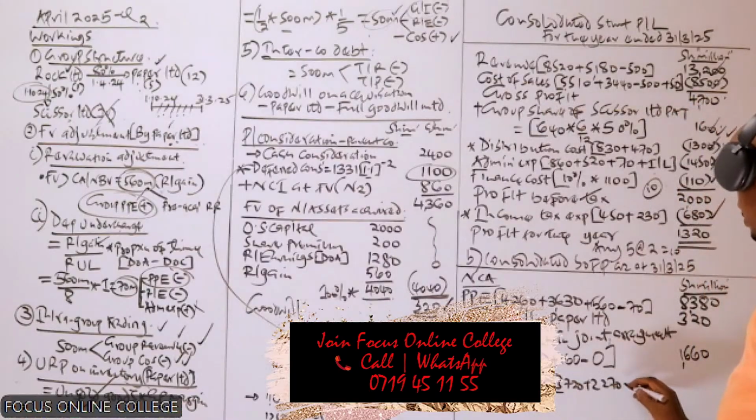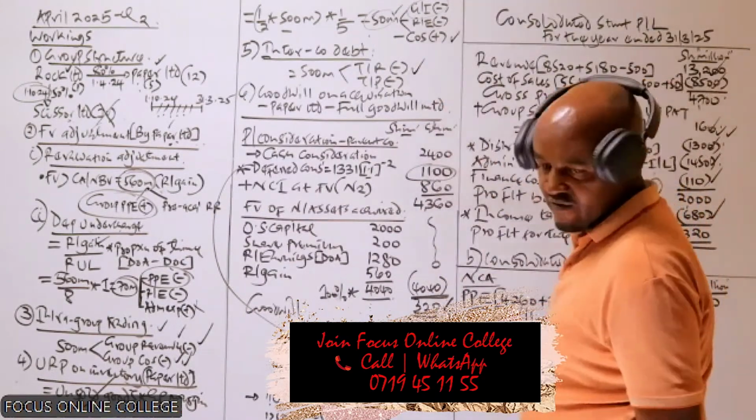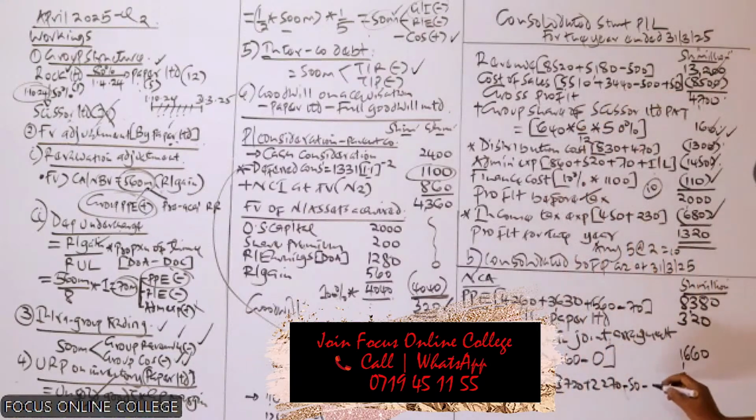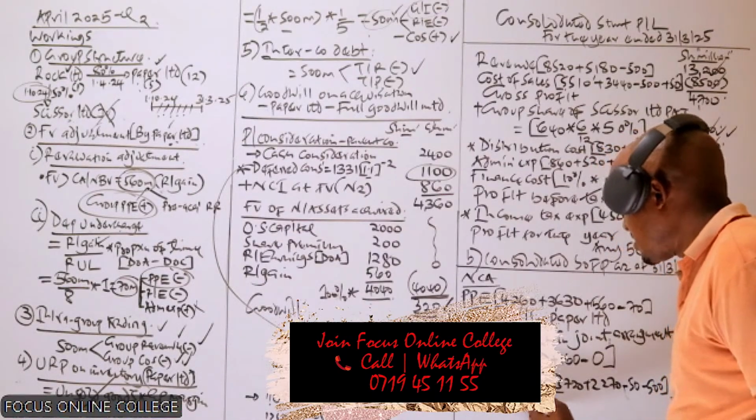Inventory is part of this. So we less an unrealized profit of 50. And also we have the amount of intercompany debt, this one, of 500. We also less it here. I don't think we have any other adjustment. So let's get the final figure. I don't think we have any other adjustments.